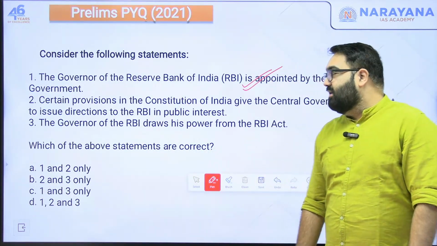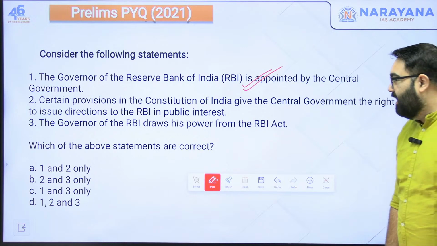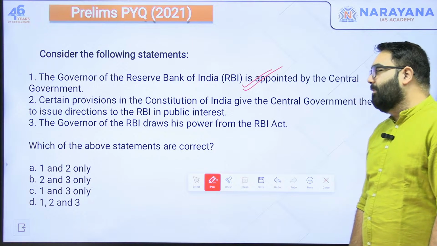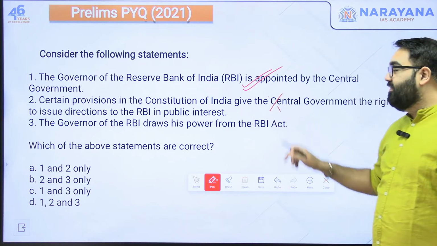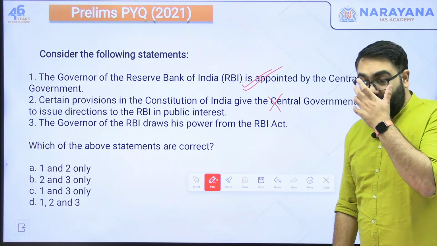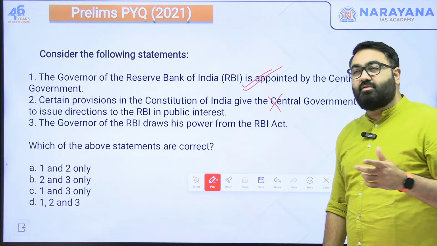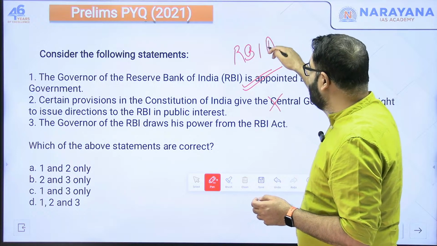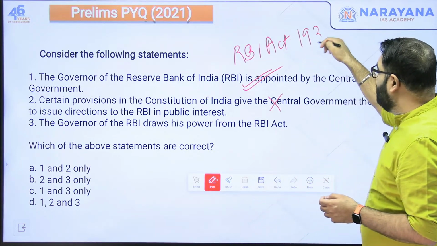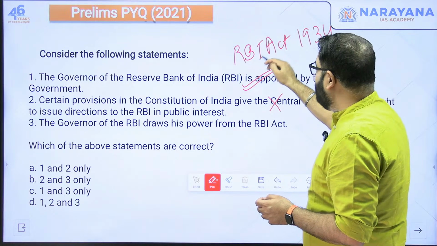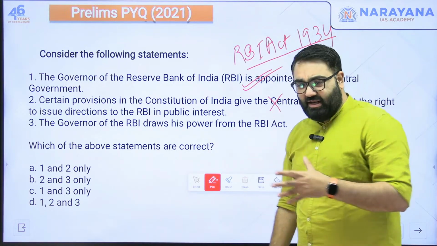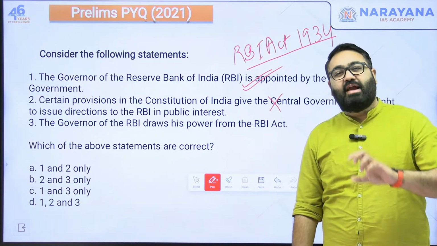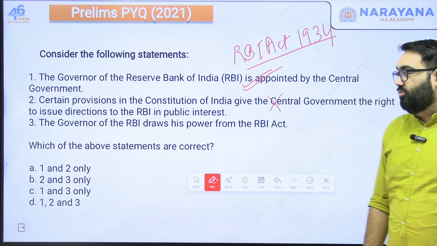Second, certain provisions in the Constitution of India give the central government the right to issue directions to the RBI in the public interest. No. The Constitution of India does not mention the RBI. The powers of the RBI, the working of the RBI, everything about the RBI is in the RBI Act of 1934. So what directions can or cannot be given is not mentioned in the Constitution of India. It is all derived from the RBI Act of 1934.